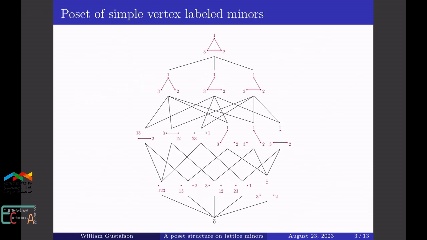There's a natural poset structure on the simple vertex labeled minors of any graph. Here's the poset structure for the 3-cycle graph. Here the order relation means it's a minor of, or in other words, we go down in the poset by doing deletions or contractions, and then identifying any double edges and removing any loops.